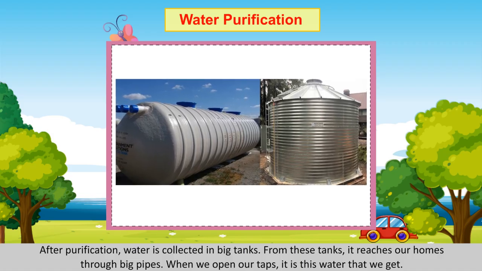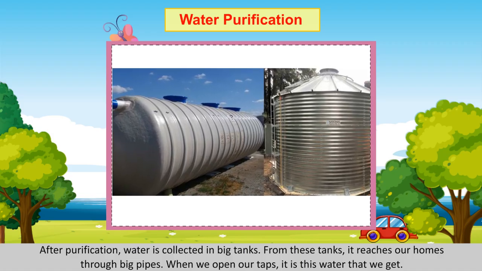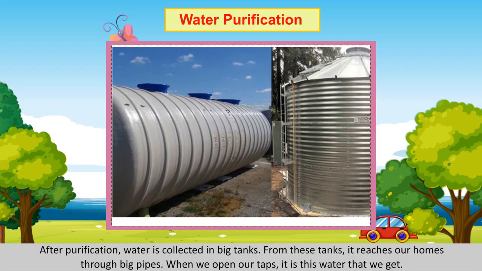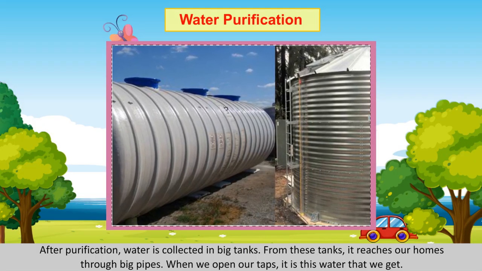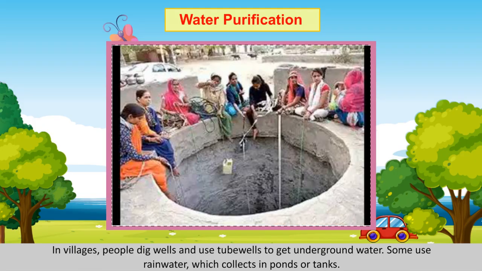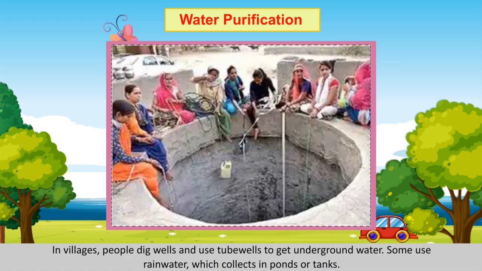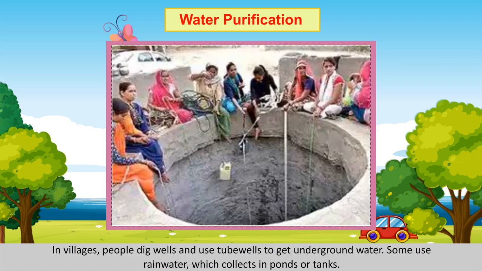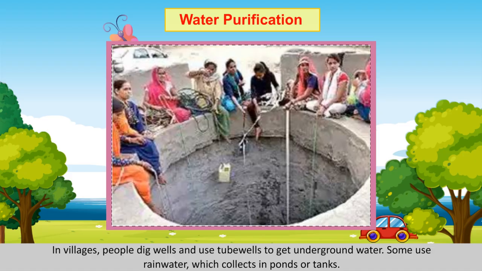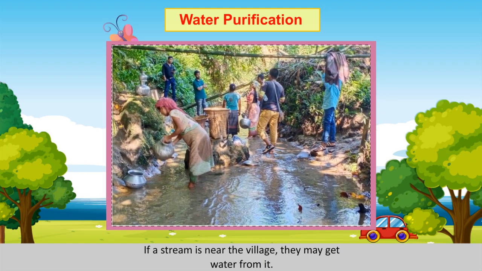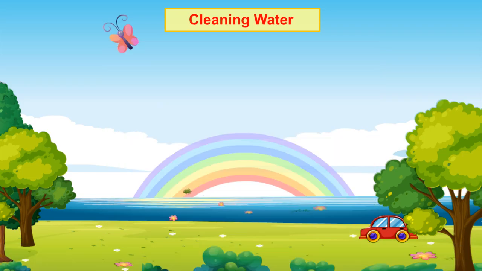After purification, water is collected in big tanks. From these tanks, it reaches our homes through big pipes. When we open our taps, it is this water that we get. In villages, people dig wells and use tube wells to get underground water. Some use rainwater, which collects in ponds or tanks. If a stream is near the village, they may get water from it.